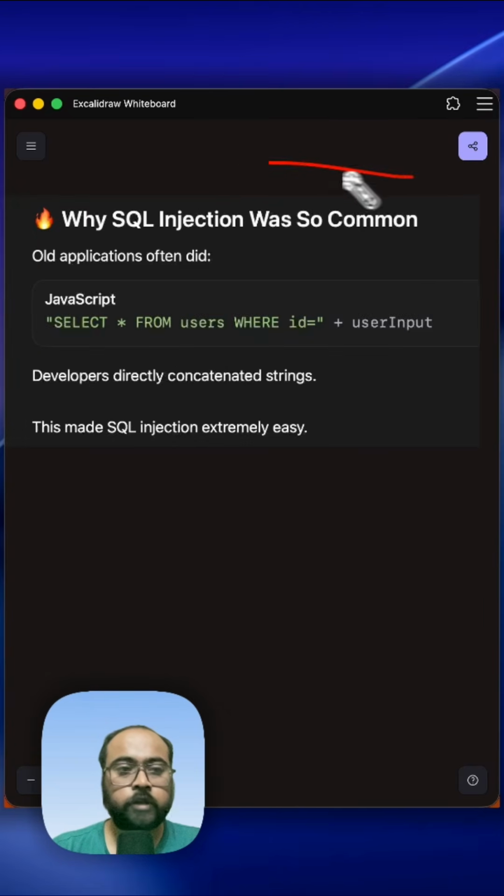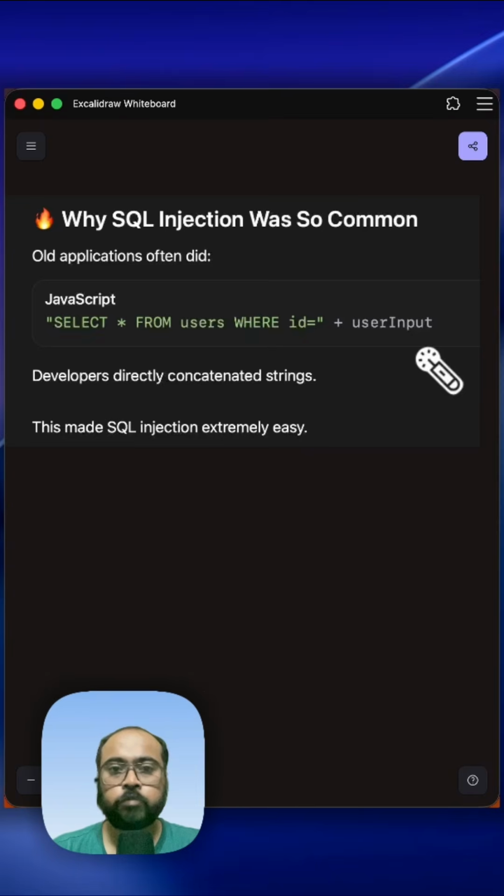And back in the day, the SQL injection attack was so popular because earlier people used to write code like that, and they used to directly form the raw SQL queries, and based on whatever input you have got, they directly used that without sanitizing the user input, and they directly used to form the raw SQL queries from the user input that they have got.